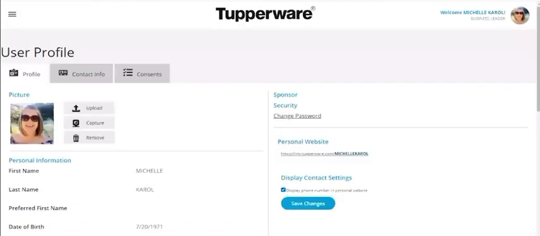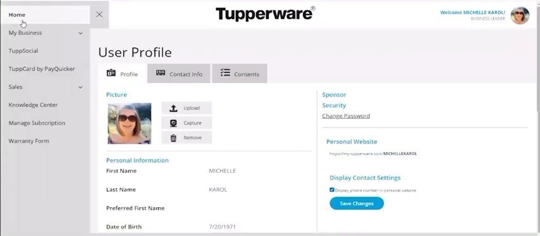All right. If you need to update anything, also this is the place to go. You can upload a picture of yourself. You definitely want to do that so people can see a picture of you when they're on your site, but you always go back to your home page.